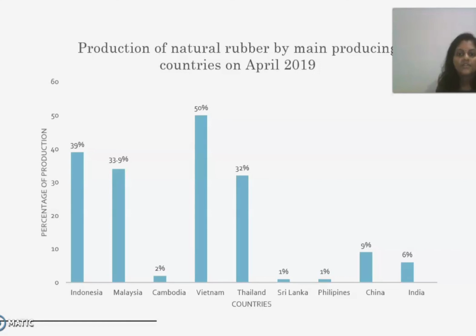Sri Lanka produced slightly more rubber than Philippines, and Malaysia produced slightly lower than India.